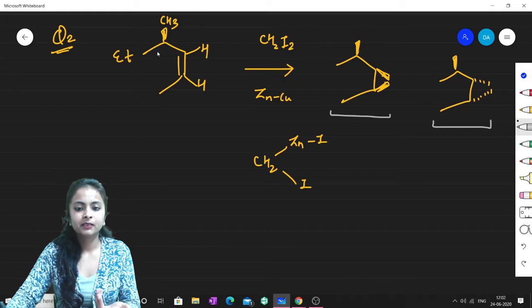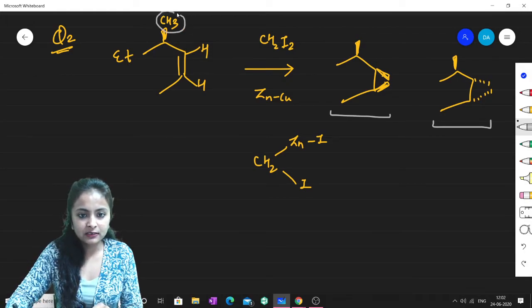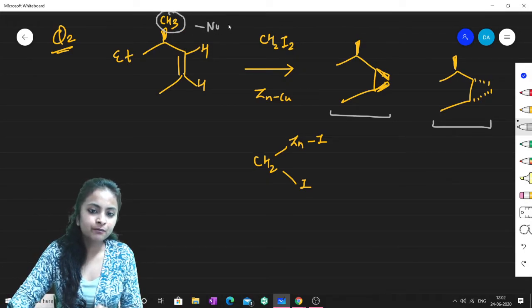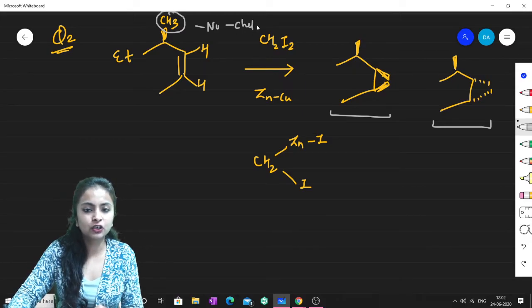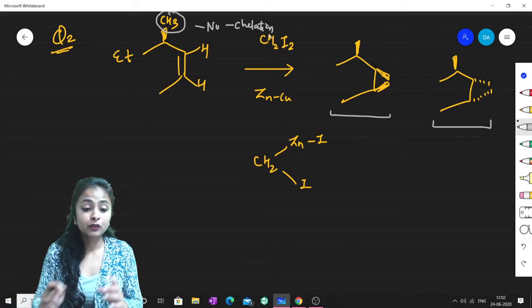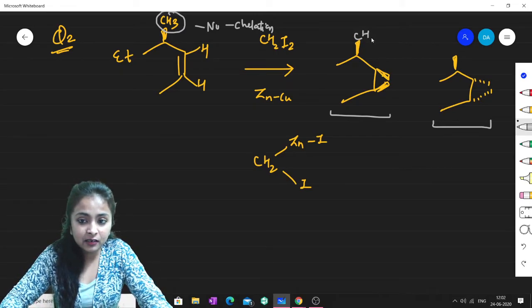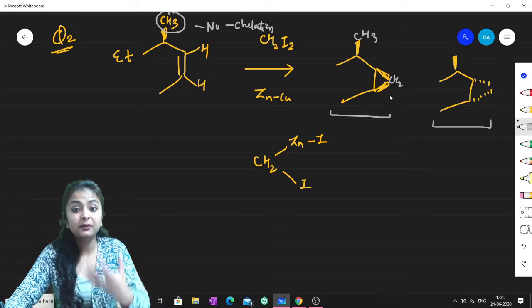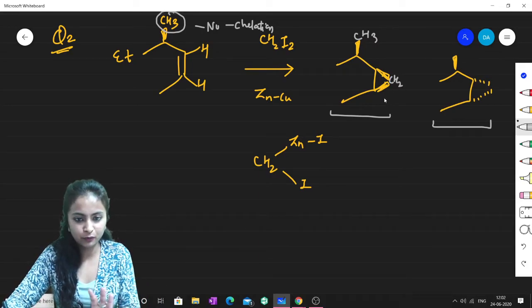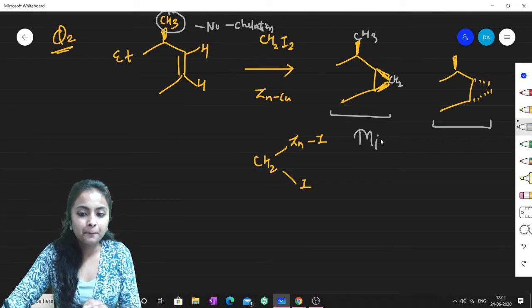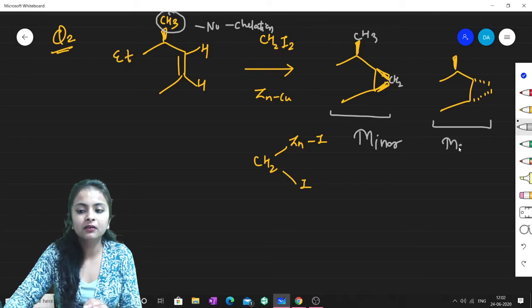Now see, this is CH3, and it has no tendency of chelation. It cannot chelate. Since there is no tendency of chelation, this hindered group will create hindrance or steric repulsion to this particular cyclopropane. Therefore this will be the minor product and this one will be the major product.